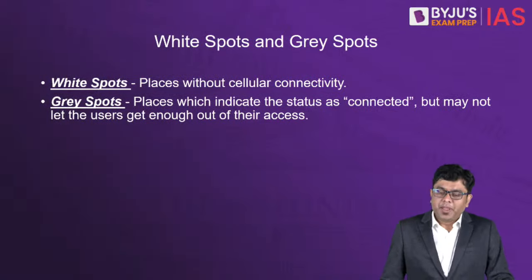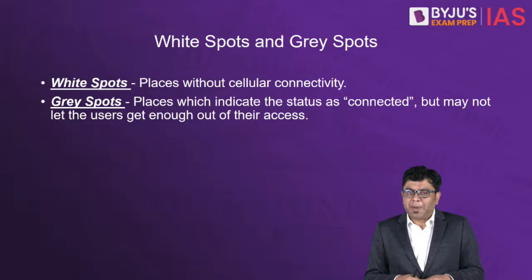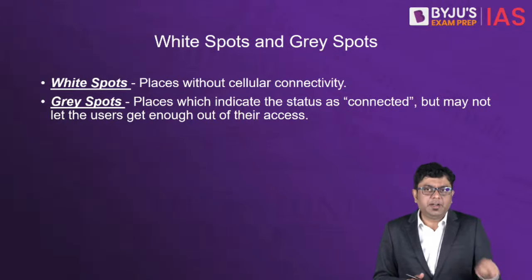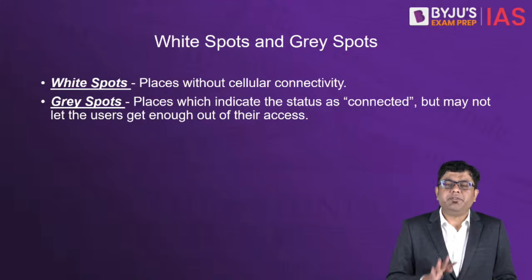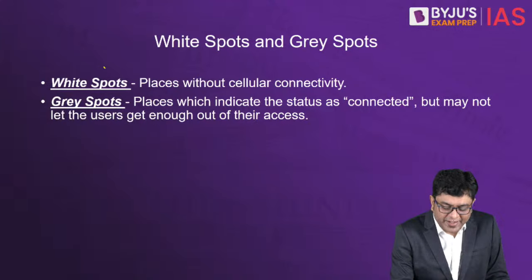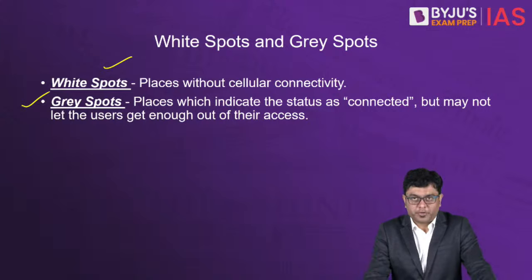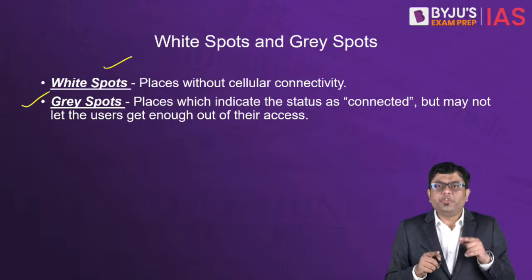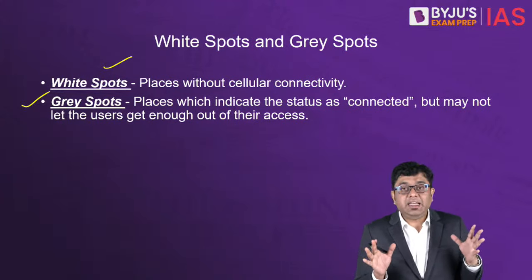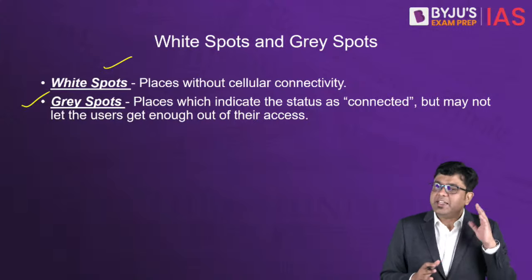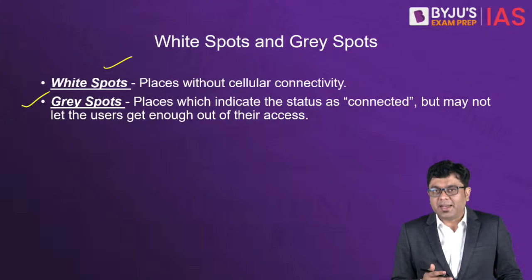Right? Now, here, that brings into light two different areas which are relevant for your prelims perspective. What are white spots and what are gray spots? White spots are those areas where you don't have any telecom connectivity, where the telecom towers don't give you that connectivity.